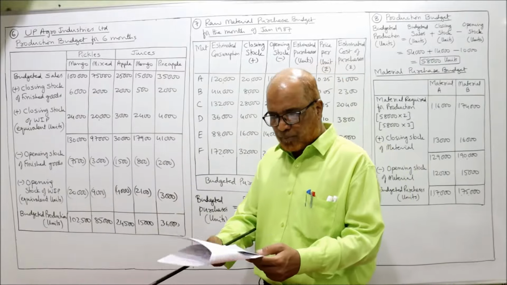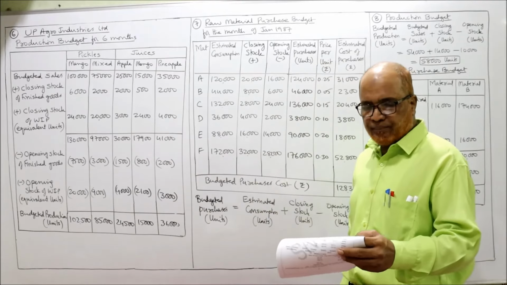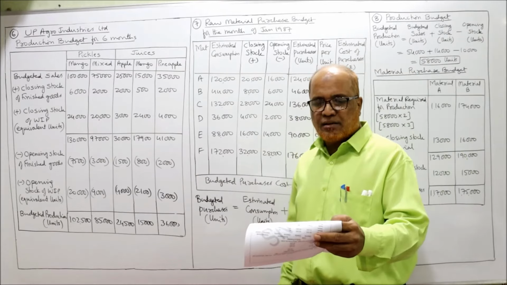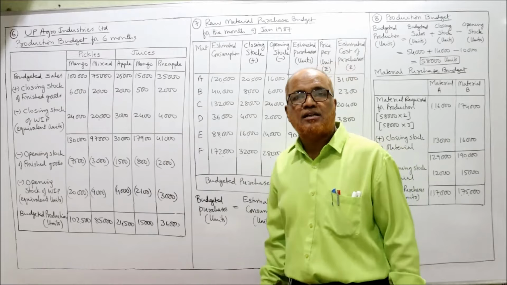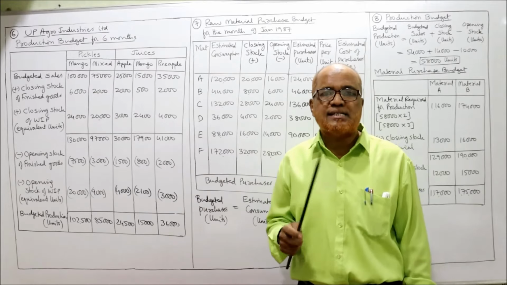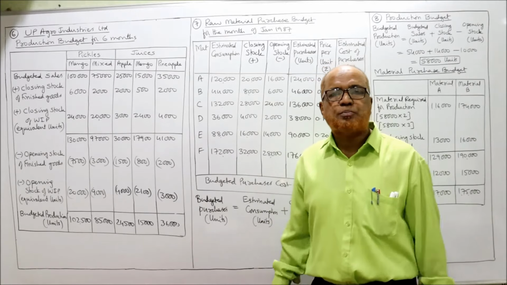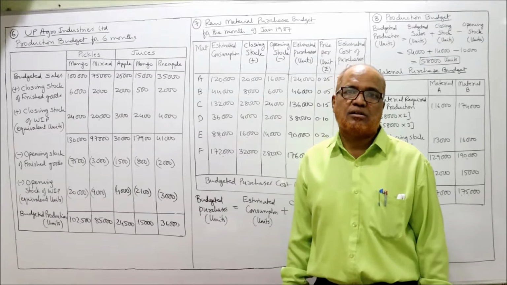Now see the 7th problem. Problem number 7. From the following figures, prepare raw material purchase budget. So far we have prepared two budgets, that is production budget and sales budget. This is the first problem where we have to make a new budget called purchases budget.